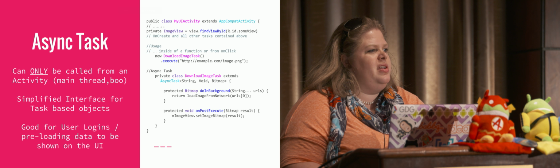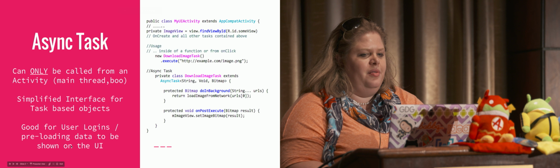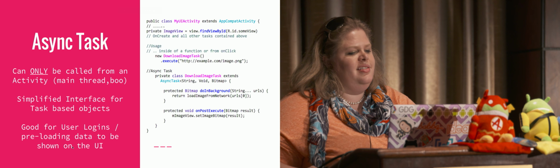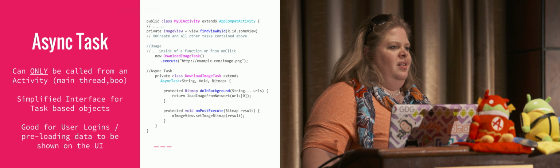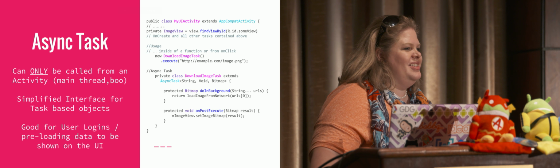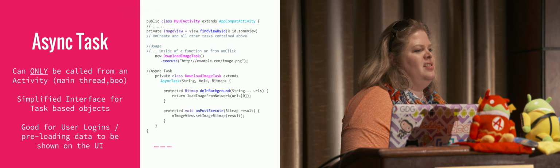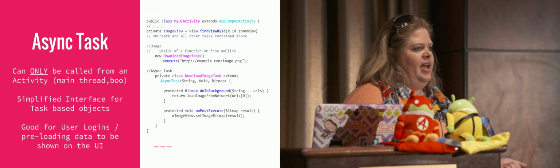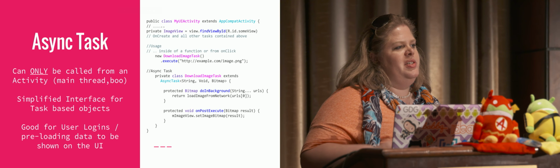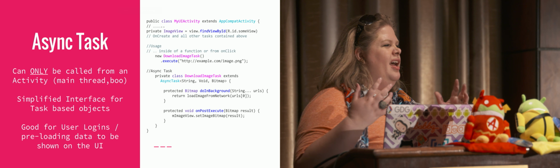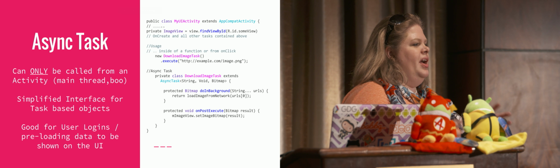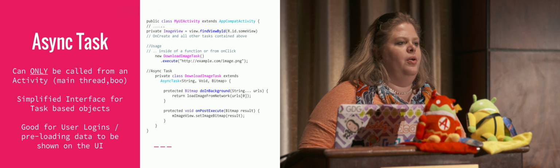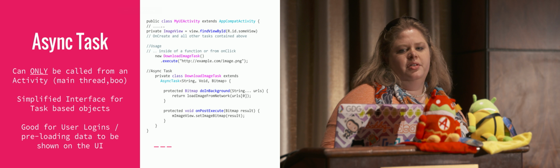So this is probably the most common thing that you see mentioned about Android, right? You see Async Task. Now, Async Task can only be called from an activity or your main thread. It kind of sucks, right? Because sometimes you have things like services or other external classes that you want to be able to run separated tasks. But there's some specific reasons why they made this. I call it a helper thread. This is kind of like the thread for beginners, helps you accomplish things without having to know a lot about what's actually happening in the background.